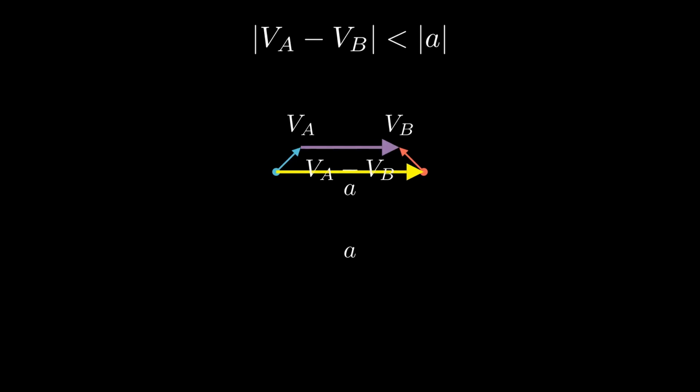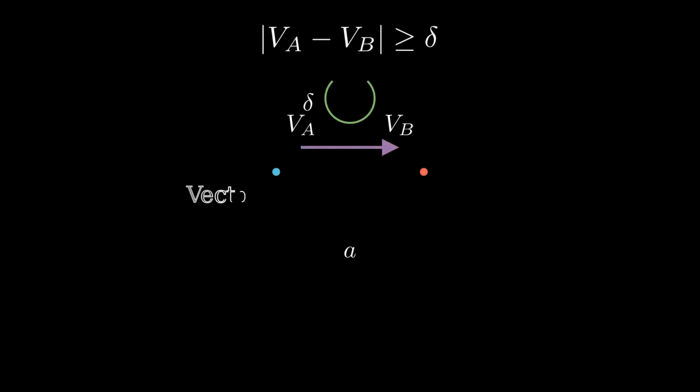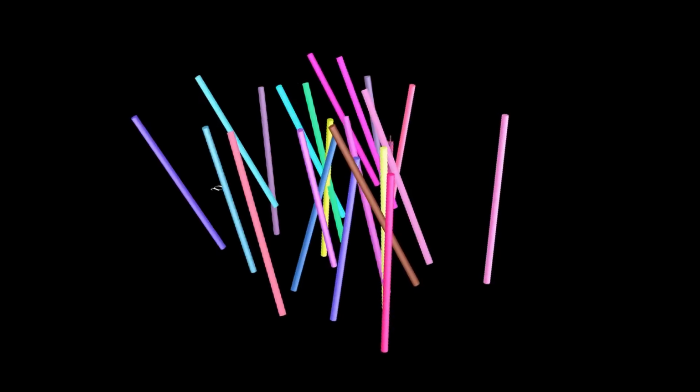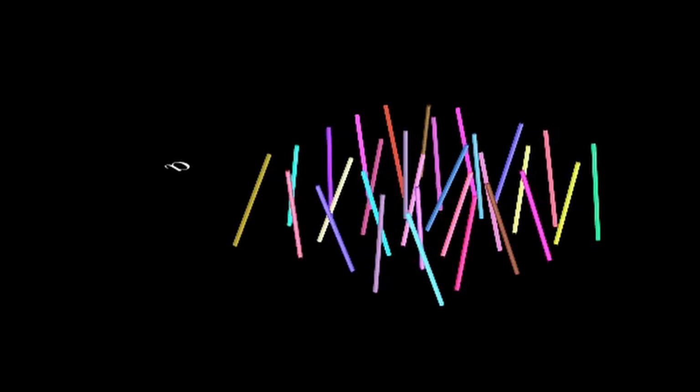As we just said, there is at least a delta angular difference between the directions of delta tubes, and so is the minimal difference between VA and VB. The minimal difference of VA and VB is delta. Amazingly, we now have that the length of vector A is larger than delta. We can imagine that there will be some point where two delta tubes are less than delta separated, meaning their minimal angular difference is less than delta. And that contradicts what delta tubes are.